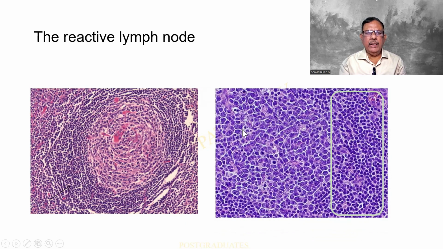And this is a higher magnification of the same. Look at the small dark cells in the periphery, and then the larger cells pale relatively in the center. That is why I get a clear follicular pattern. But this is a normal lymph node that has undergone a reactive hyperplasia.